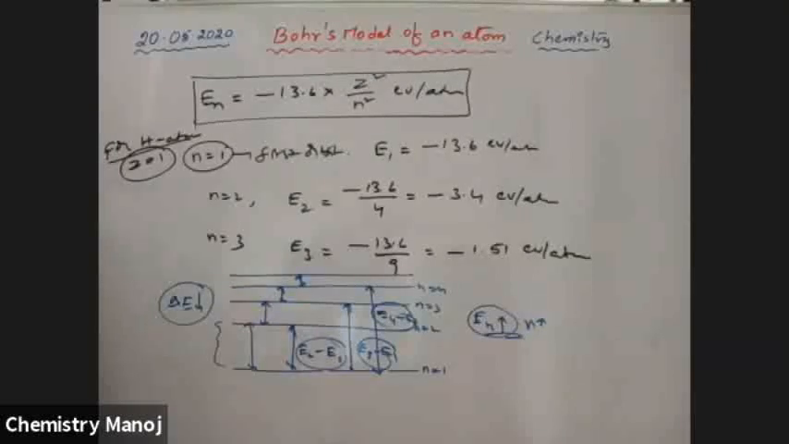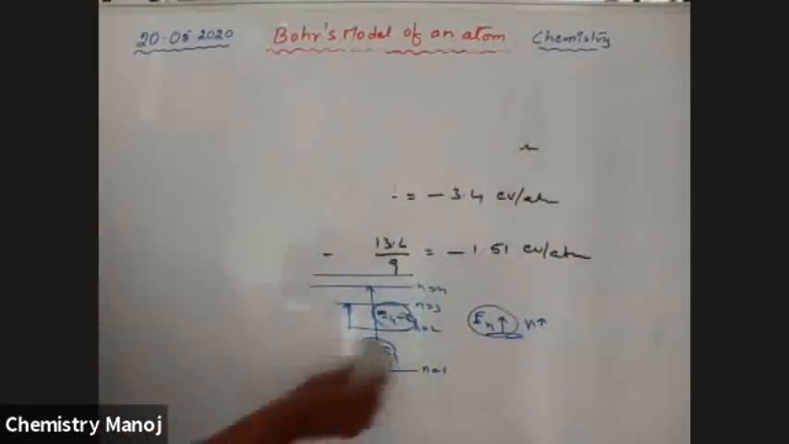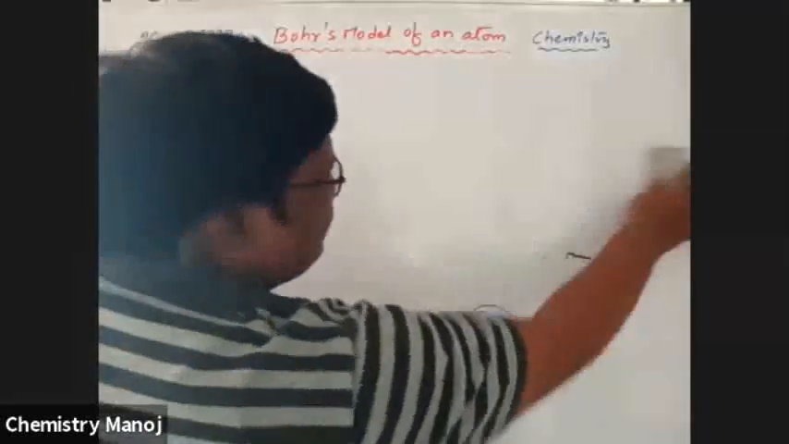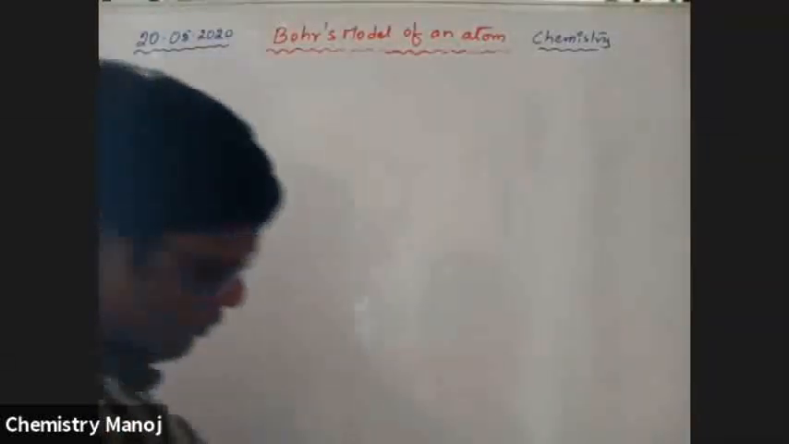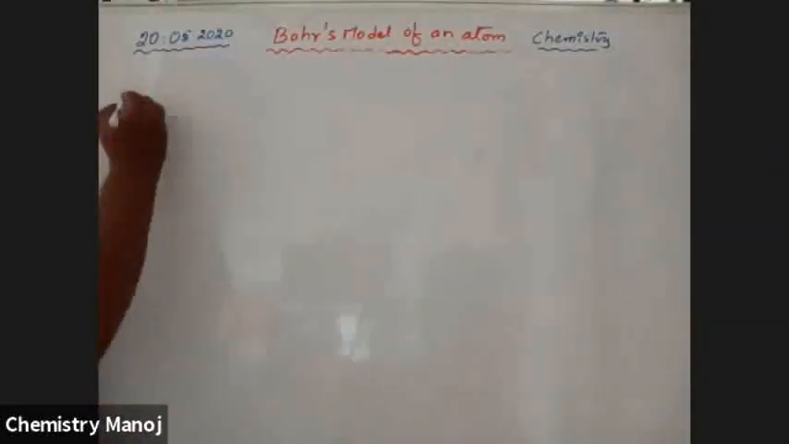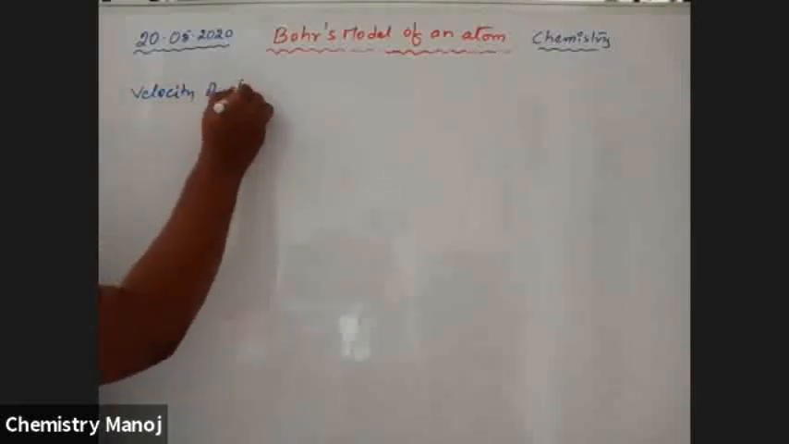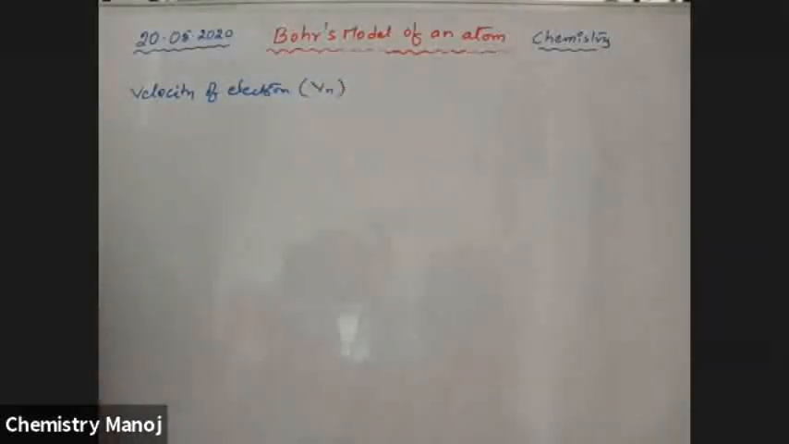Now I am going to calculate some relations for calculation purposes. Velocity of electron. The electron is revolving around the nucleus in a closed circular orbit with a certain velocity. How to measure the velocity of the electron? Now our topic is the velocity of the electron in the nth orbit.